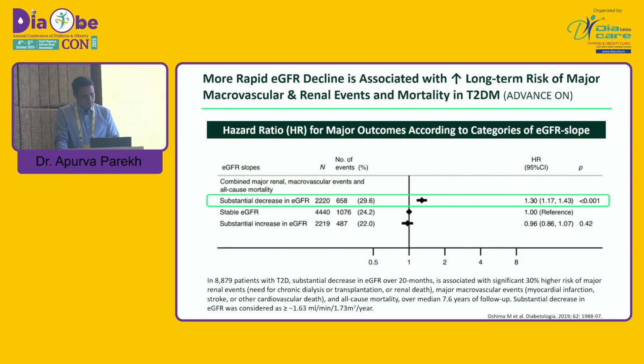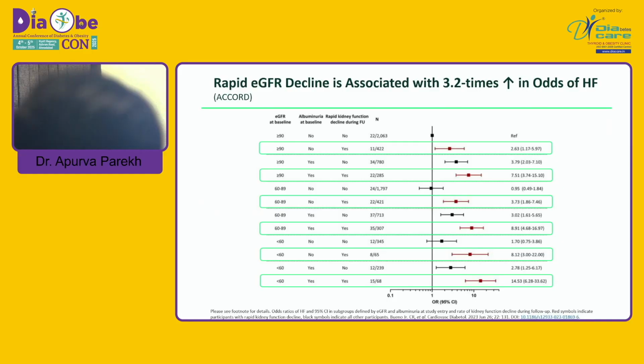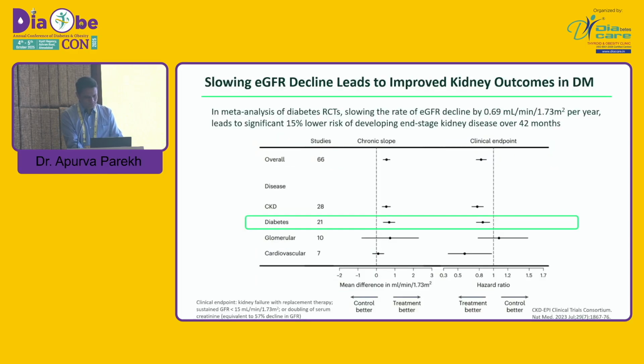Those patients who develop a substantial decrease in GFR have a very high risk of developing cardiovascular issues, compared to patients having a stable GFR. Some patients who have an increase in GFR were at less risk. Again, a rapid GFR decline is associated with 3.2 times higher risk of developing heart failure, as echo data show, as we all know.